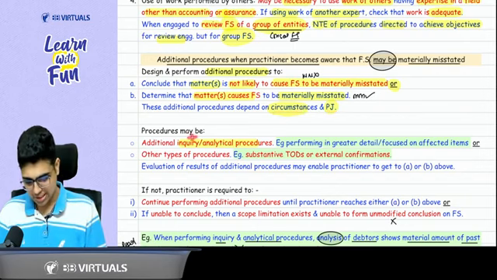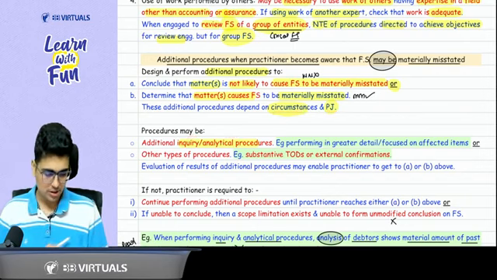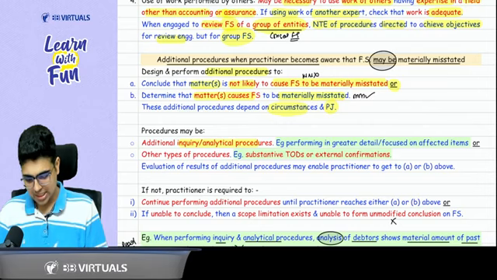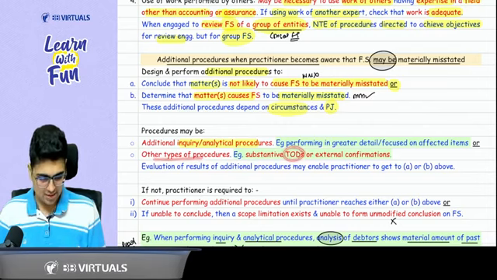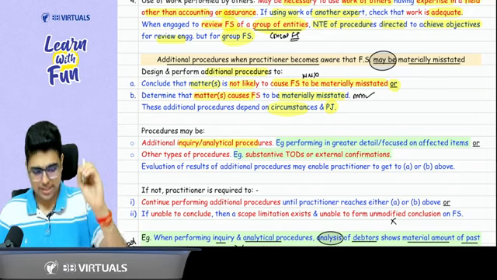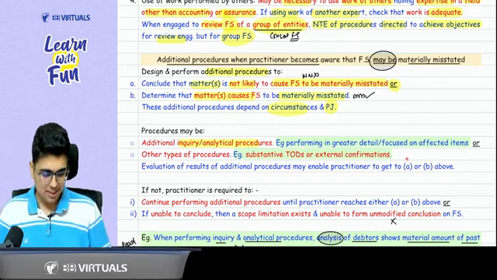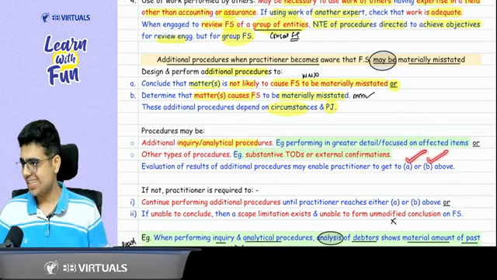Procedures can be additional inquiry, additional analytical procedures, that means with greater detail and focus, or it can be other types of procedures like test of details or external confirmation. Even such types of procedures can be done. This will help you realize whether material misstatement is not there or there.